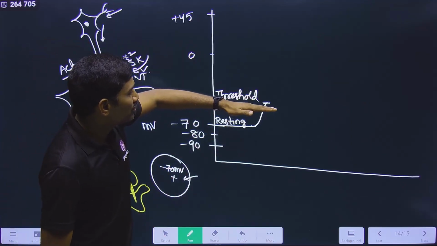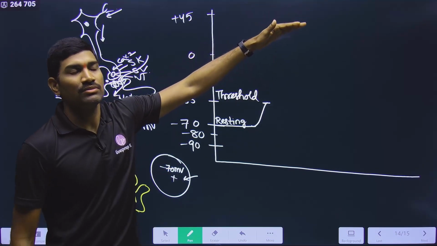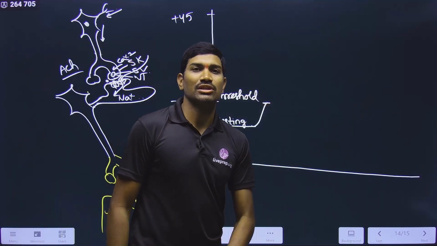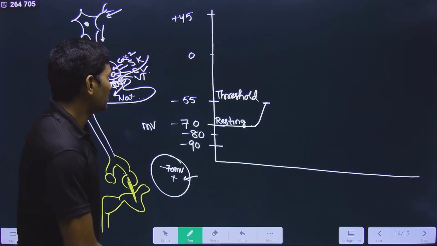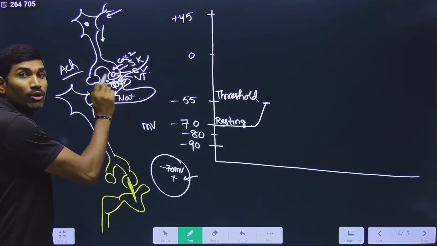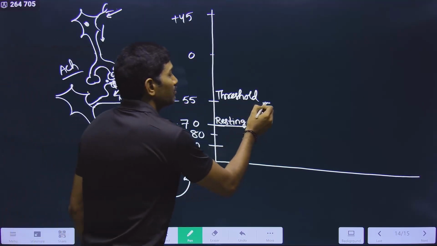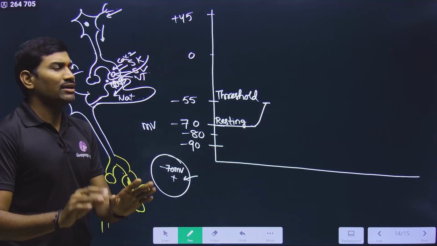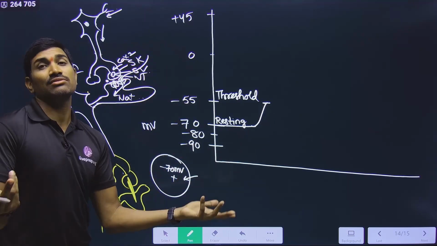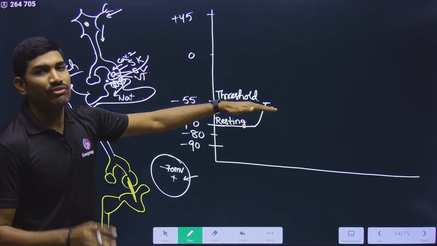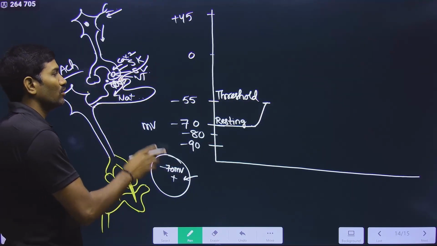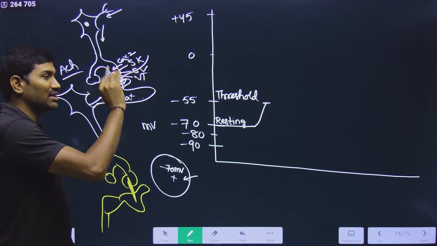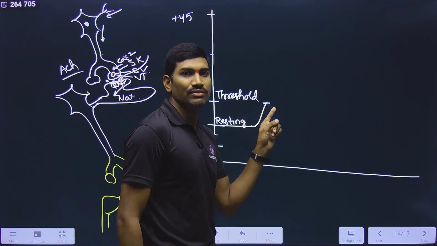So those which are crossing the threshold, they only will form the action potential. Those which are not crossing the threshold cannot form the action potential. That's why this should be open till it becomes at least minus 55. If it is minus 50, minus 40, that is well and good. So at least minus 55 should be happening here, and until then it should be open. Suppose it is there until minus 55. So now it came up to minus 55.